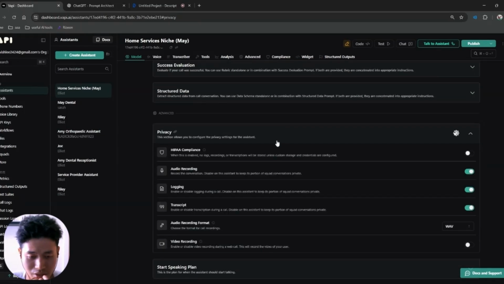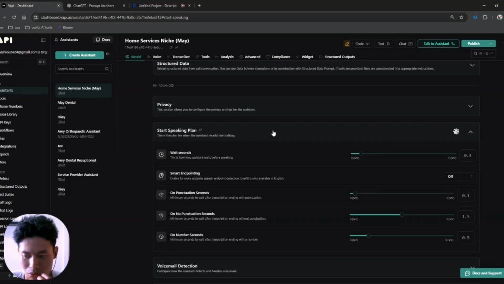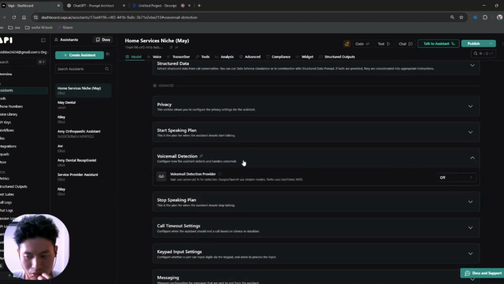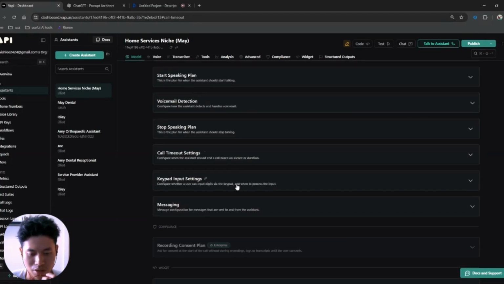Privacy: if you're in a clinic and you don't want any calls or recordings to be saved, then you'll use HIPAA compliance. Using HIPAA compliance means that your recordings will not be saved at all. Moving on, we have the speaking plan, which we do not touch at all. Voicemail is off; if you want Vapi to use AI for detection, then you can use voicemail. All this is usually not that important, you can just keep it as normal.